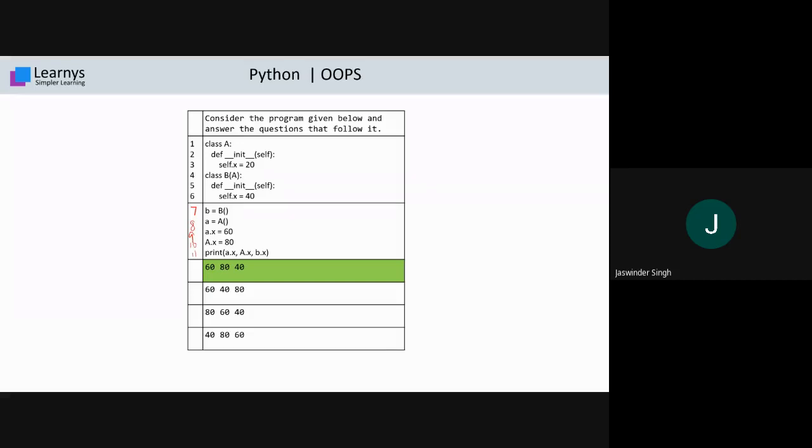The knowledge you get from this is that the class variable has a different memory area, while the object member has a different memory area. They are not overridden. If someone says capital A.x overrides the small a.x value, that is not true. They have different memory areas, and different memory areas contain their different values. That's why we get 60, 80 and 40.